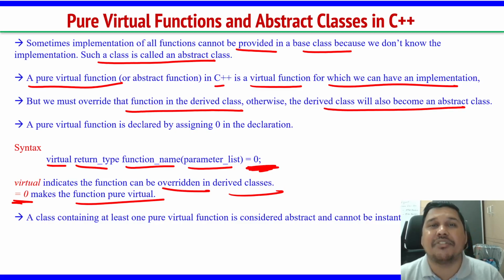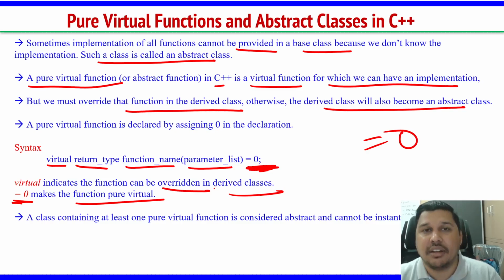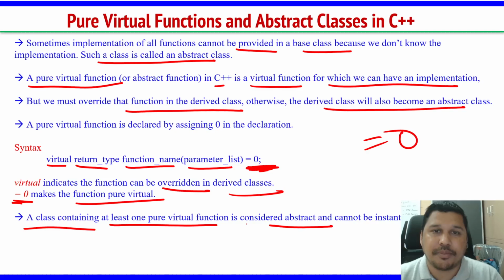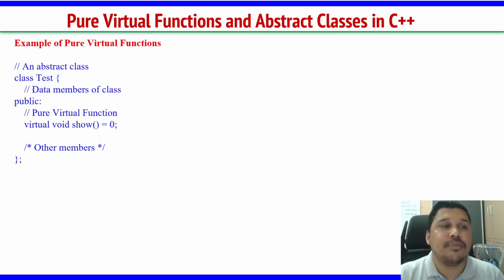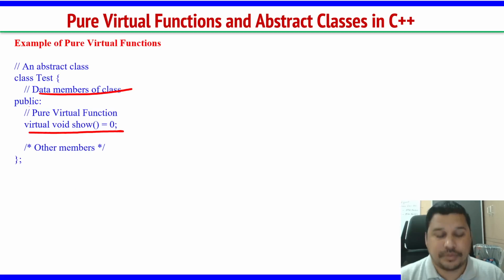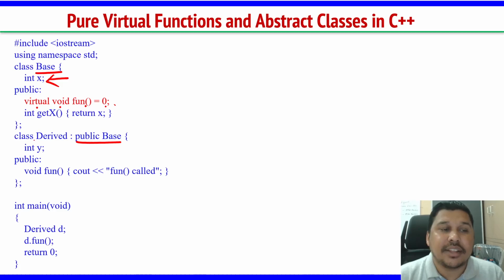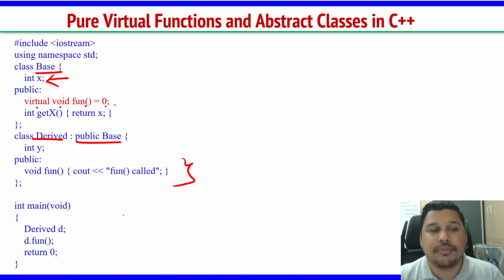Next, equal to 0 makes the function pure virtual. Equal to 0 means there is nothing in that function. Generally we assign 0 to numbers only, but here we are assigning it to a function, meaning that function is a dummy function. It does not have anything. A class containing at least one pure virtual function is considered an abstract class. Here is an example: a base class with a private data member and virtual void function equal to 0, and in the derived class, I have given the body of the function fun.